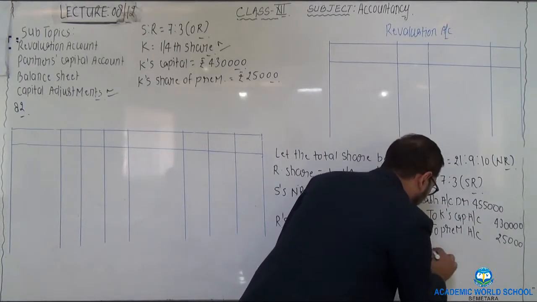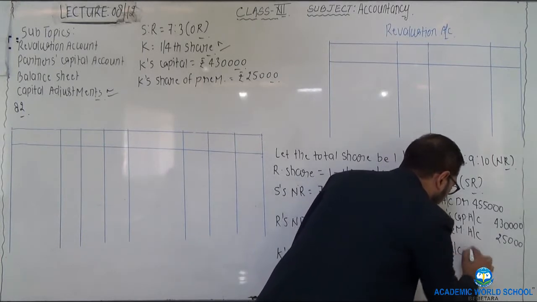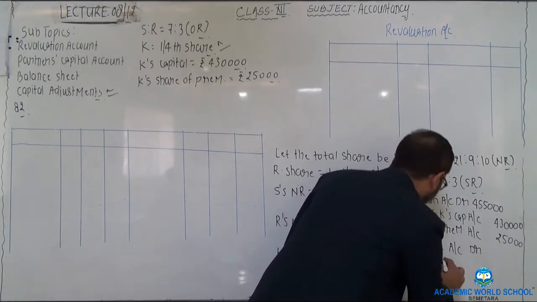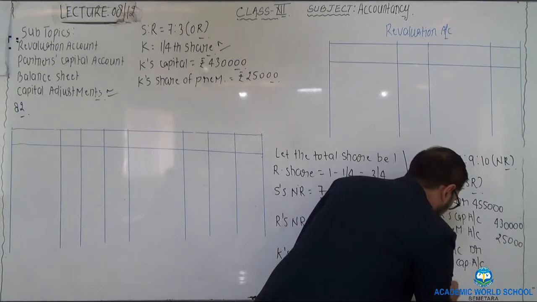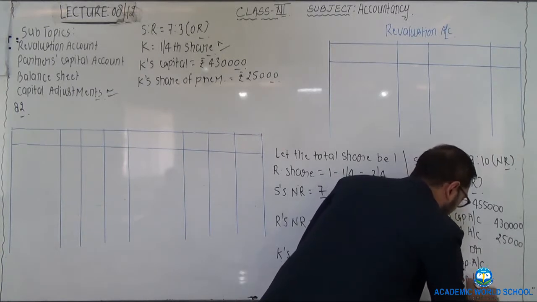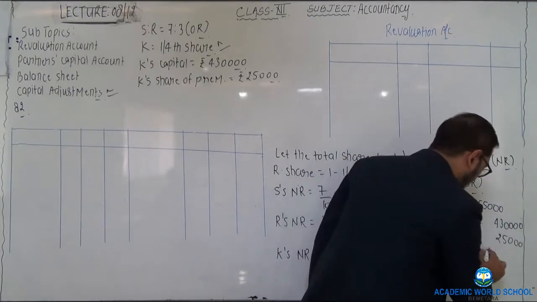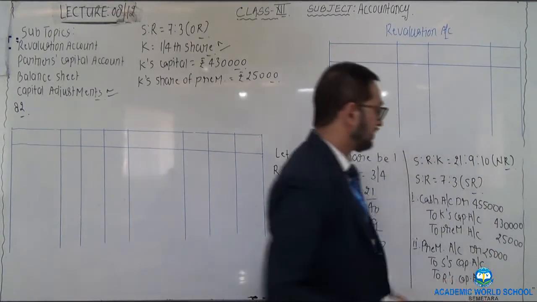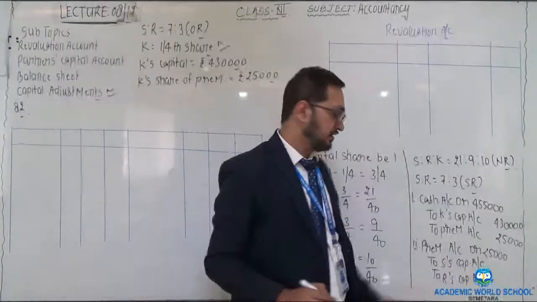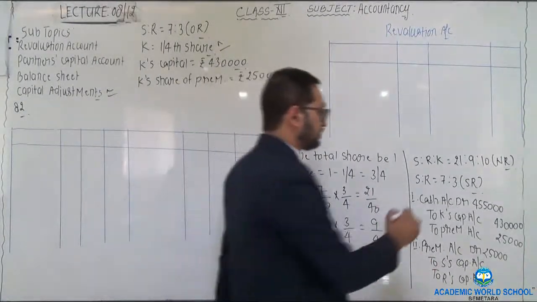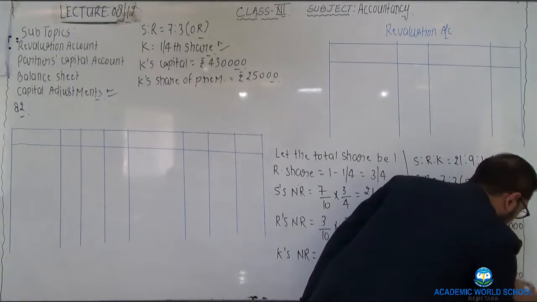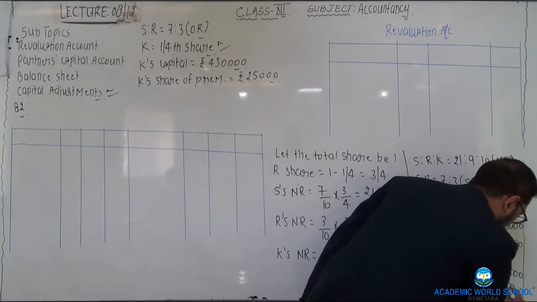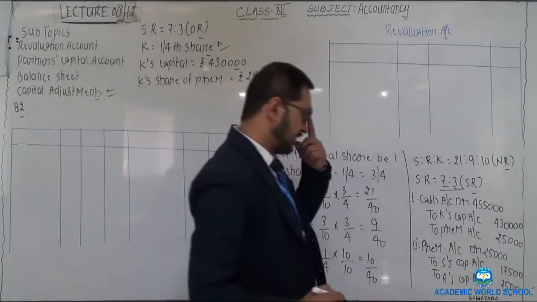Second journal entry would be premium for goodwill account Dr. to first partner's capital account, to second partner's capital account. Amount of premium being 25,000, and this 25,000 is to be distributed between the partners in their respective sacrificing ratio, that is 7/10 and 3/10, which gives you 17,500 and 7,500.